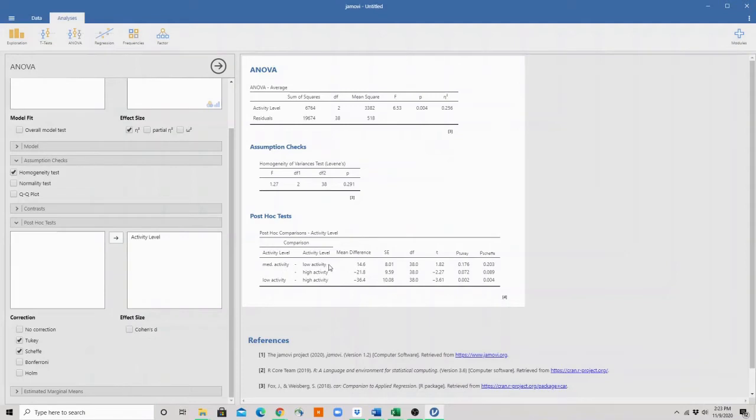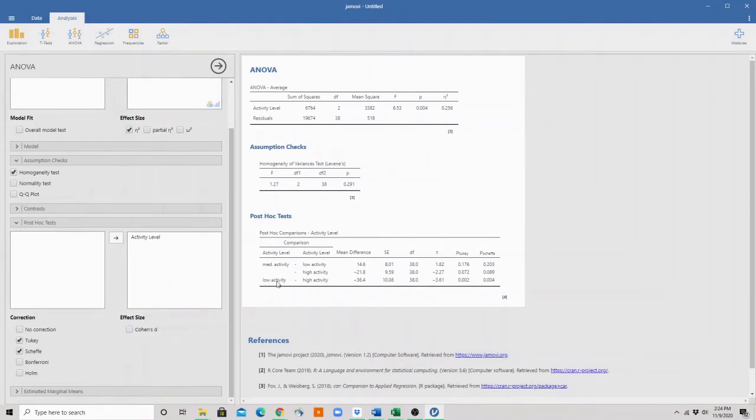If you follow right along this top line, we can look to see the Scheffé is 0.203, so that is not one of the groups that is different from each other. So medium activity and low activity are not significantly different from each other. We can look at medium activity to high activity by coming right down here to the second line and going across. And the result is our p-value for our Scheffé test is 0.089, which again is above 0.05, so they are not significantly different from each other.